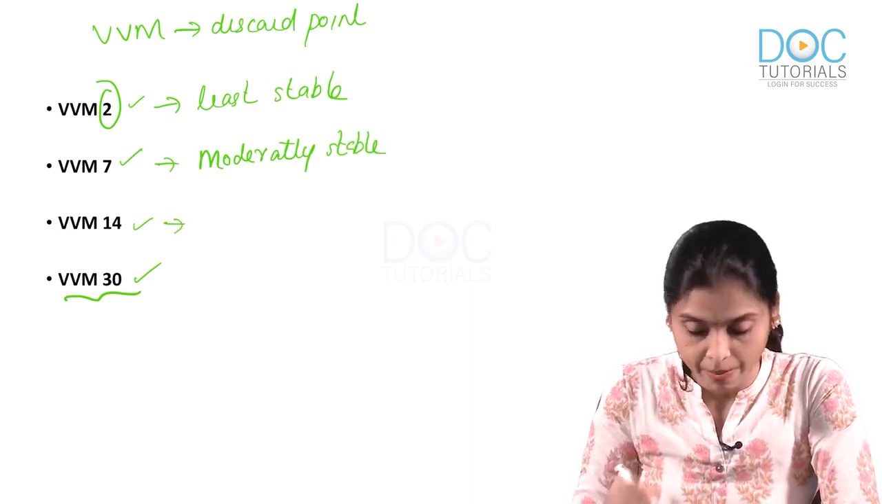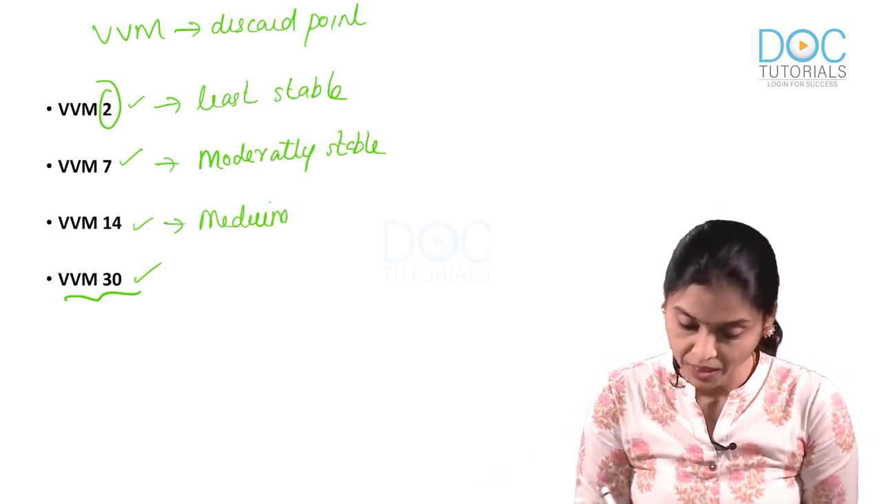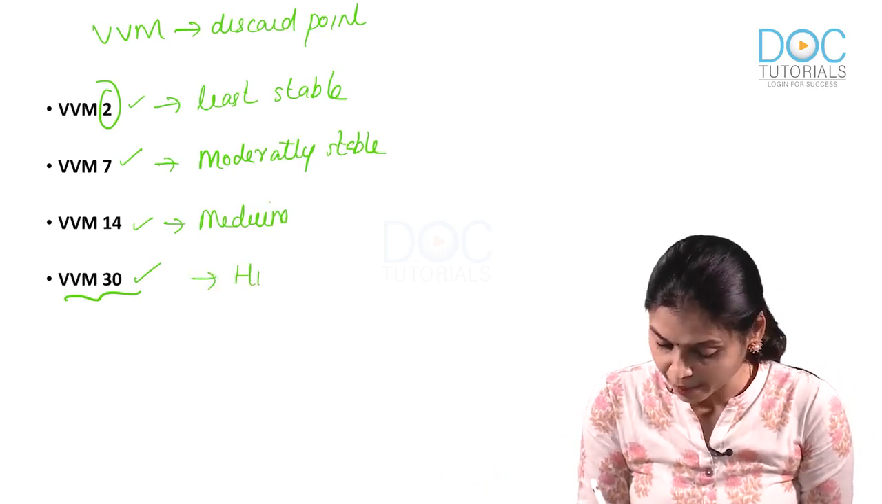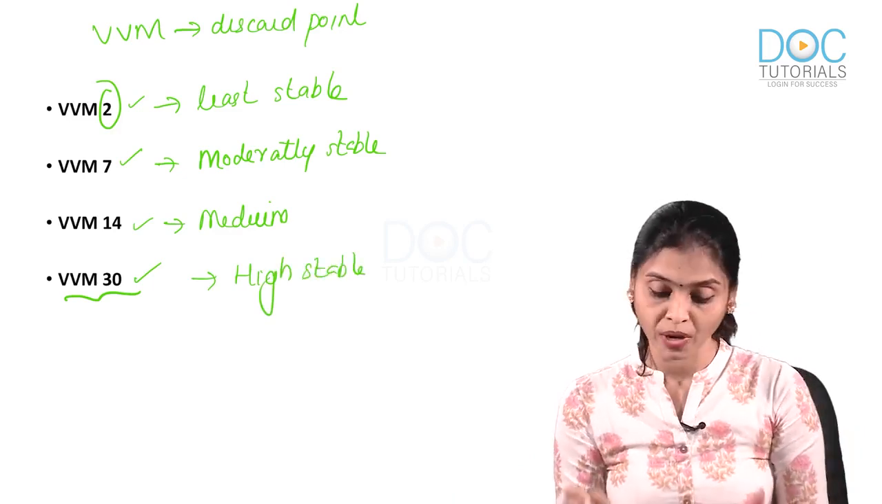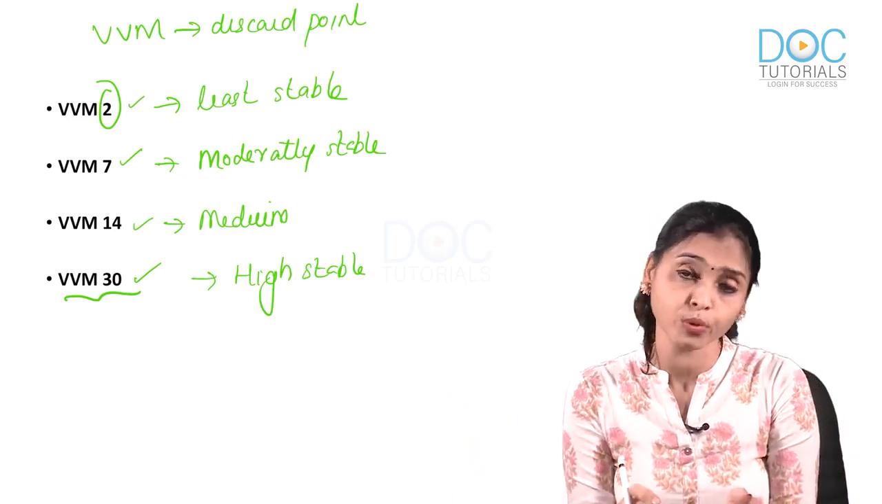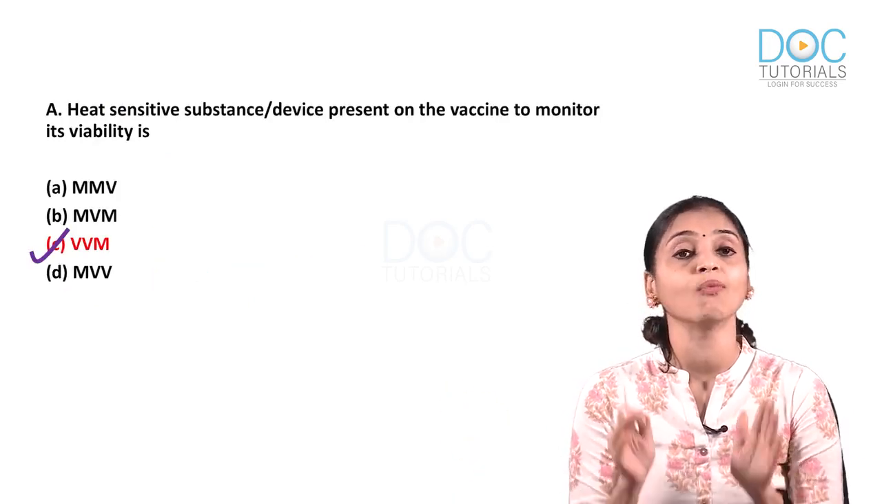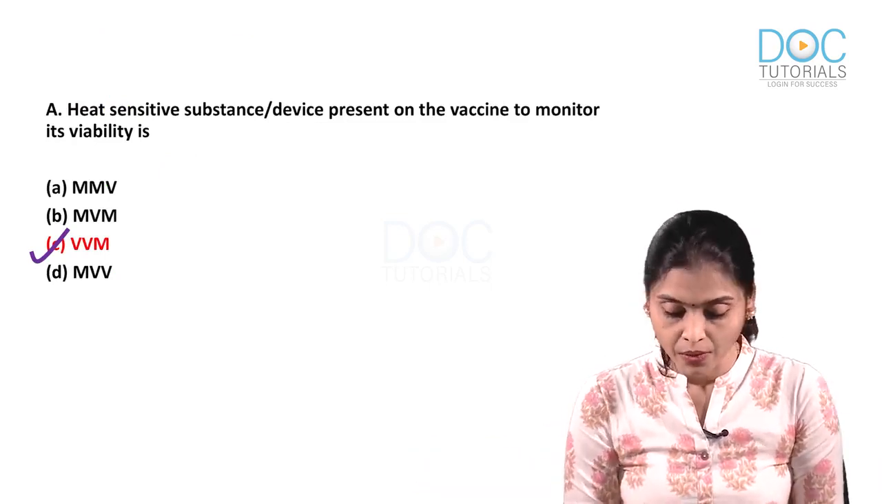VVM14 is for medium and VVM30 highest, okay, that is high stability. So high stability vaccines will be given VVM30, medium stability 14, moderate stability vaccine 7 and the least stable ones will be given VVM2. These are the MCQs from vaccine vial monitor. We have covered everything. Answer is VVM.